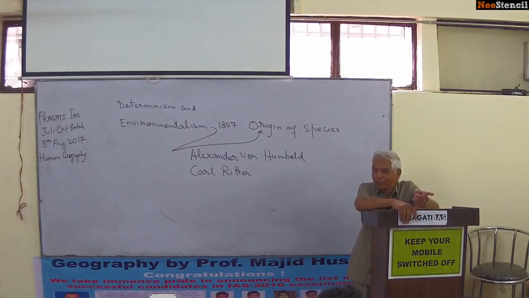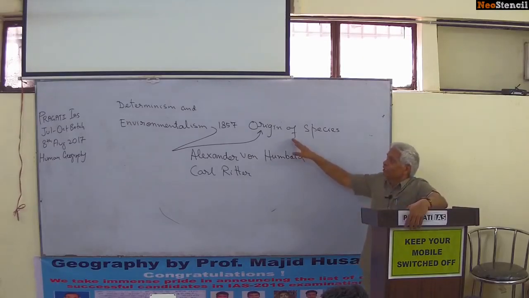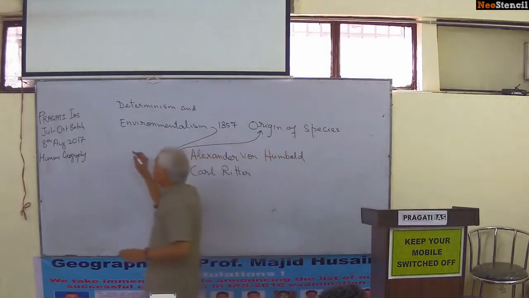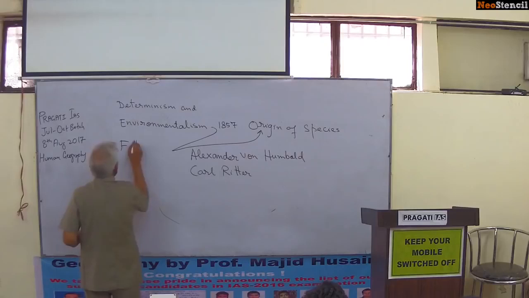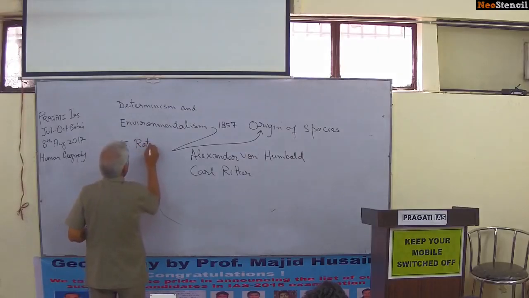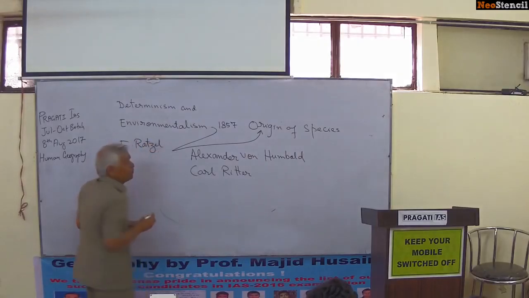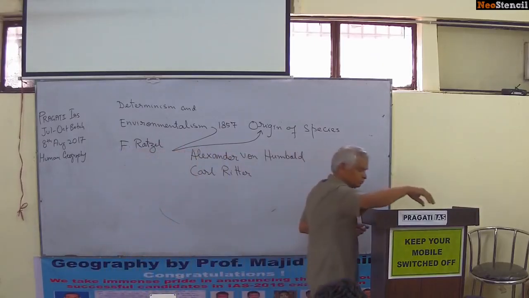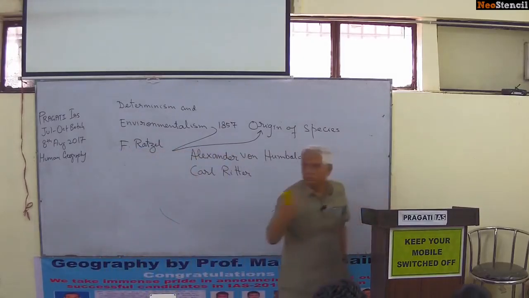My old students know that he applied it to non-living things.